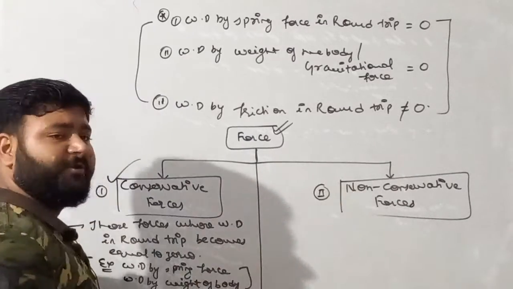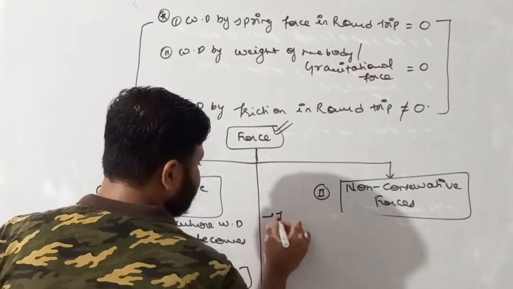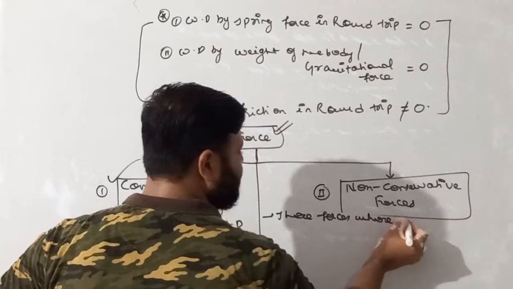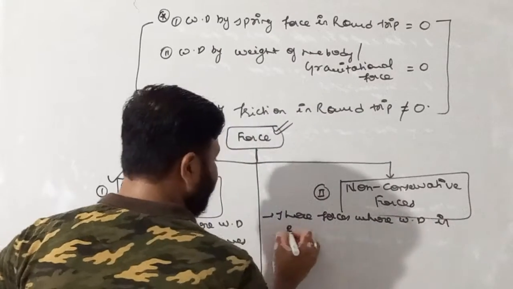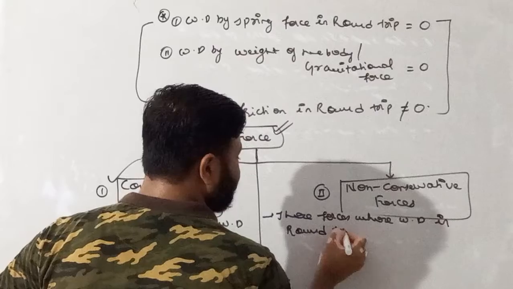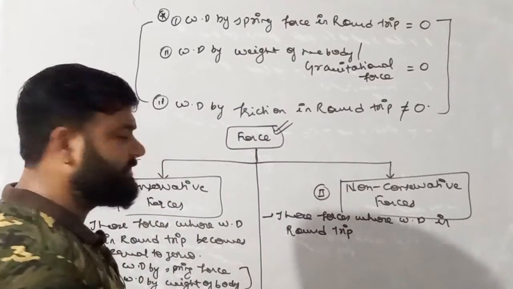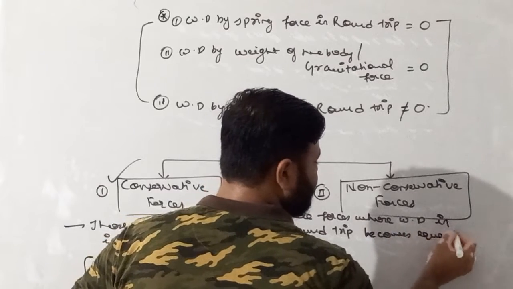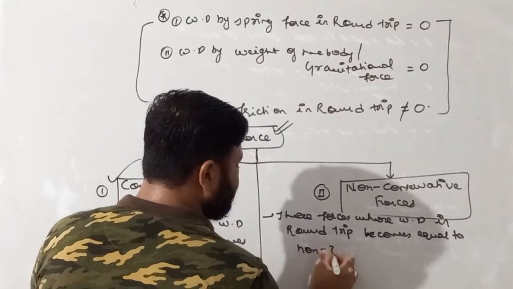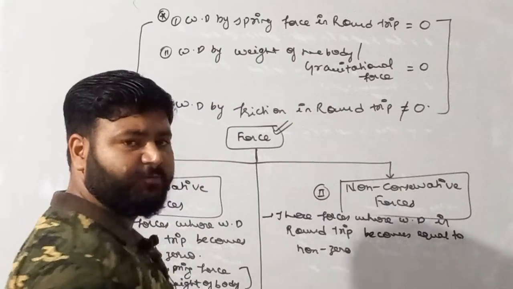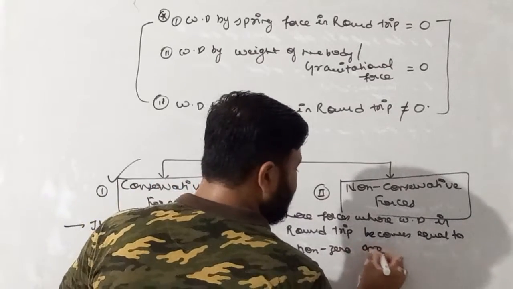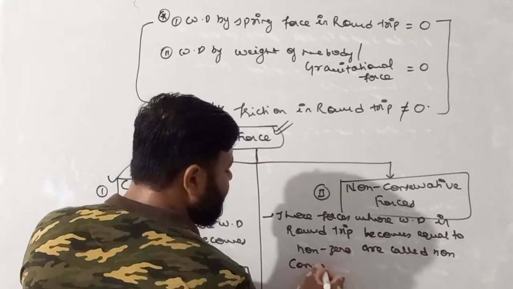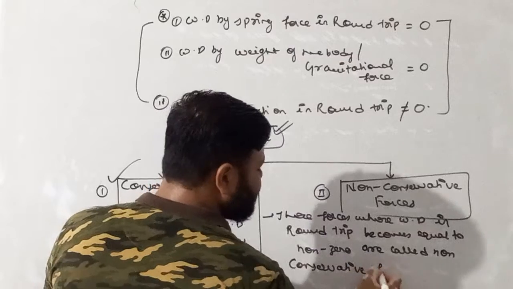Now moving forward, for non-conservative force, I'll write here: those forces whose work done in a round trip becomes non-zero are called non-conservative forces.